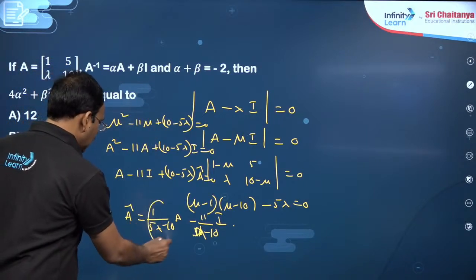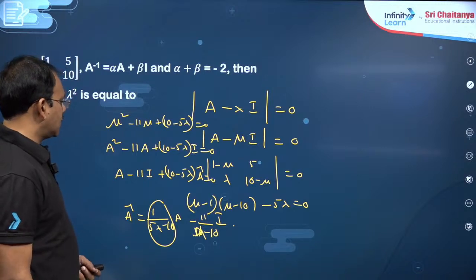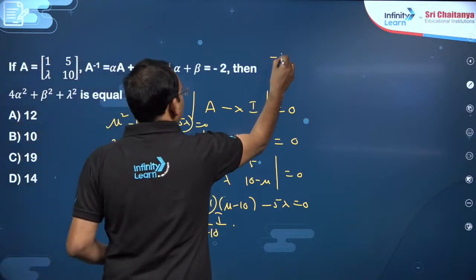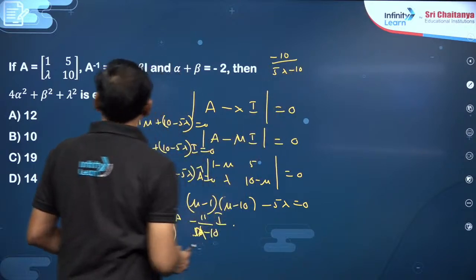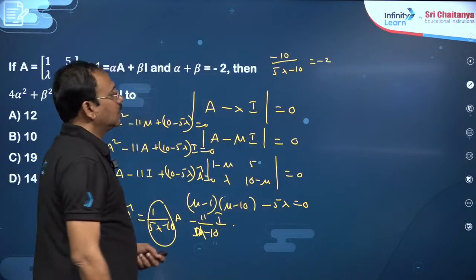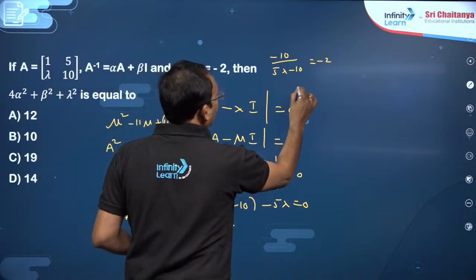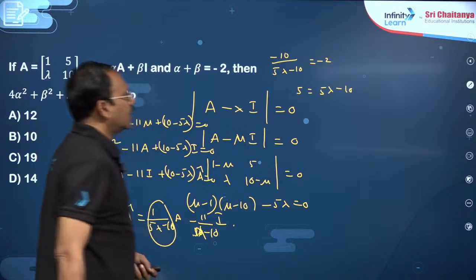You just equate these two. This is alpha, this is beta, that is 1 minus 11, that is minus 10 by 5 lambda minus 10. This value is minus 2. From this you got 5 is equal to, you can write 5 lambda minus 10, correct.